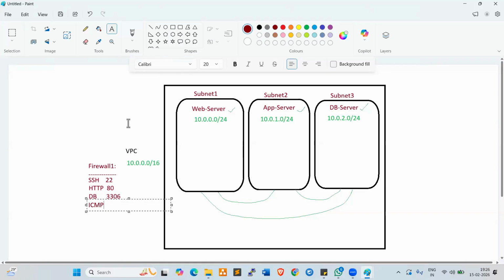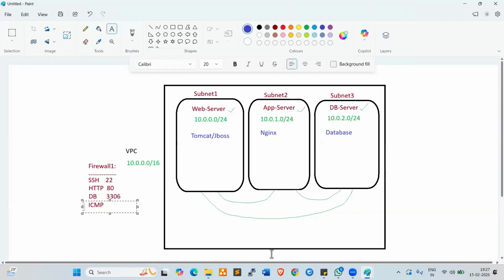Normally in real-time projects, for example, here we deploy a web server, which could be Tomcat or JBoss, here we deploy Nginx, and here we deploy the database, right? Once you enable ICMP, they can communicate with each other.